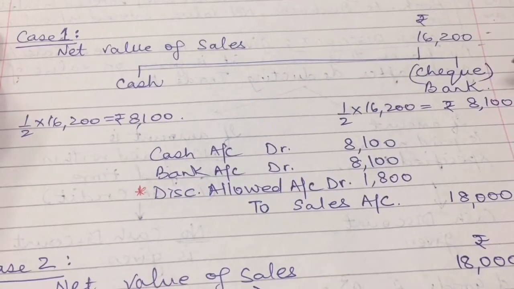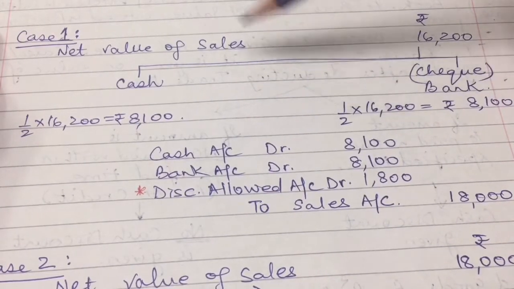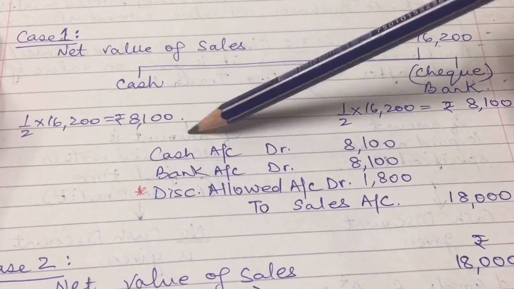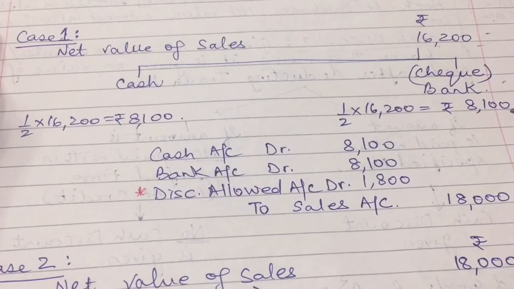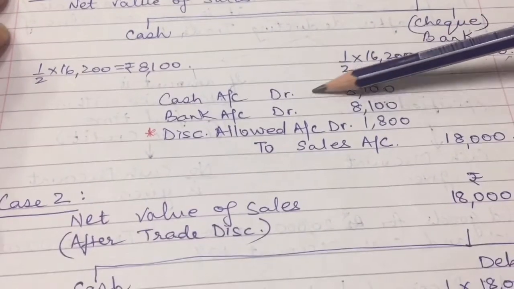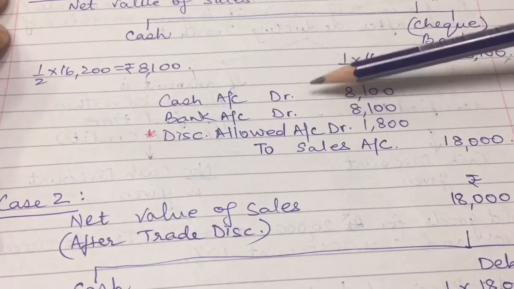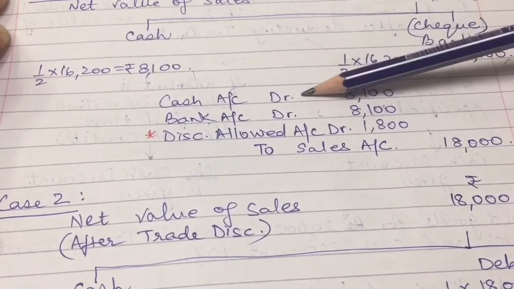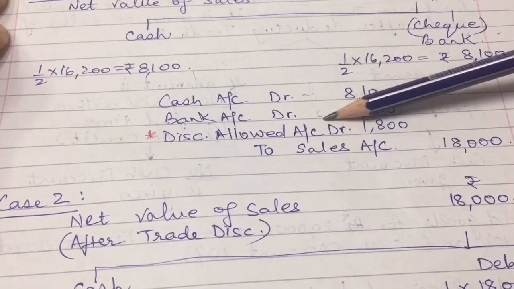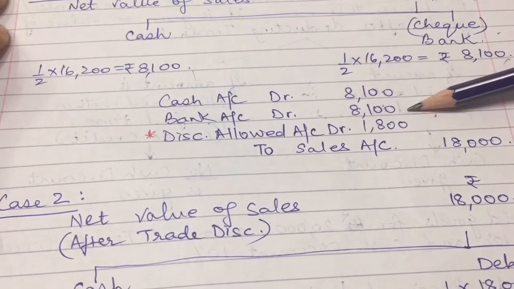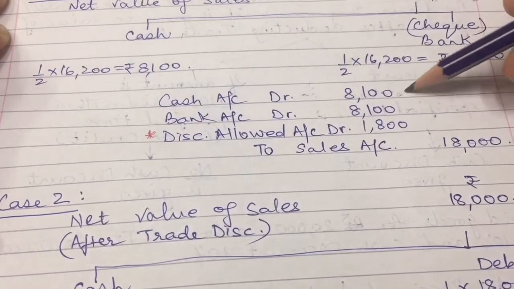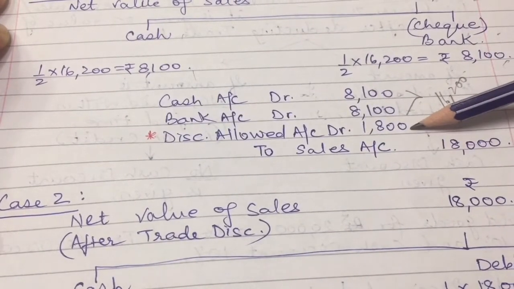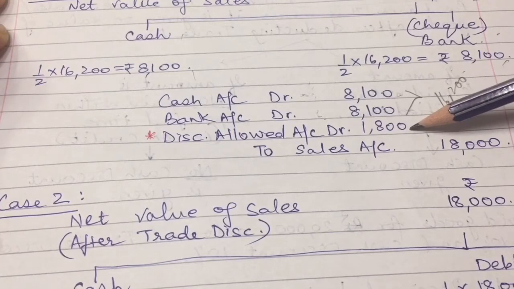Half of this is paid by check, half of this is paid by cash. That means 8,100 is cash, 8,100 will go to the bank account. Both are my assets. Debit. Cash account debit, bank account debit, 8,100, 8,100. Total will be 16,200. Discount that we have given is 1,800.